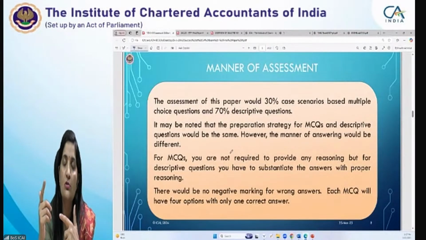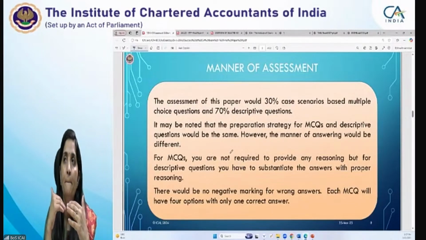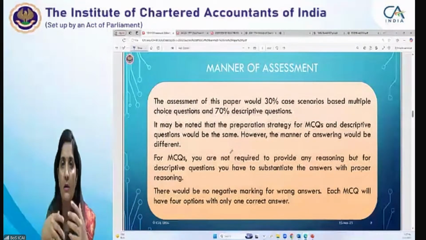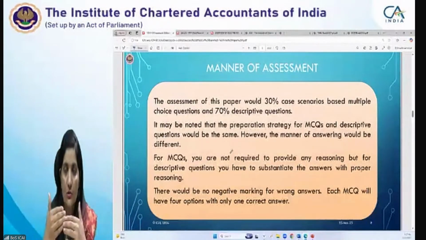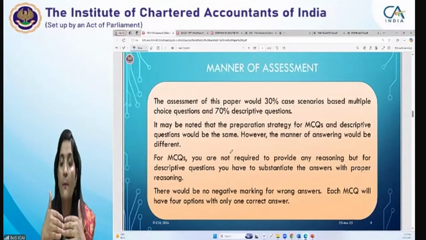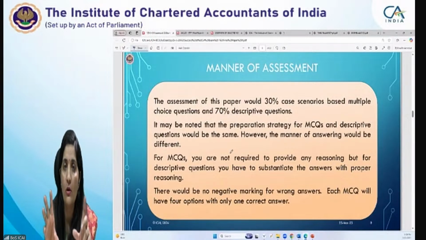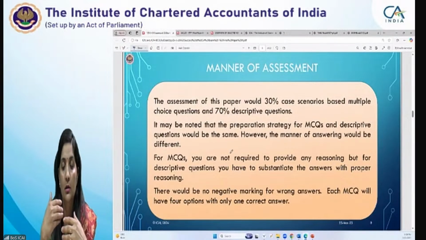Case scenario based questions means you will be given a case scenario. Based on that case scenario, around 3 to 5 questions are appended to it. Those 3 to 5 questions are dependent on the facts given in the case scenario, and on that basis you answer those case scenario based MCQs.